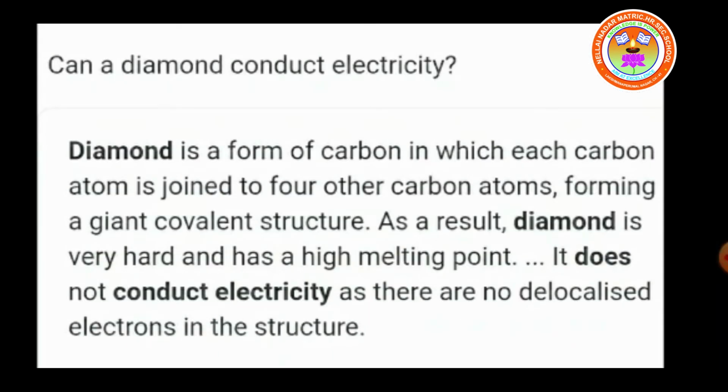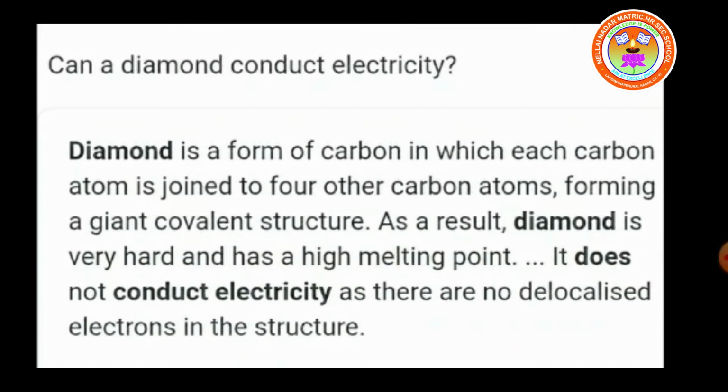Can a diamond conduct electricity? No, a diamond cannot conduct electricity because it doesn't possess any mobile electron in it. We know the valency of carbon is 4. We know that carbon is tetravalent.